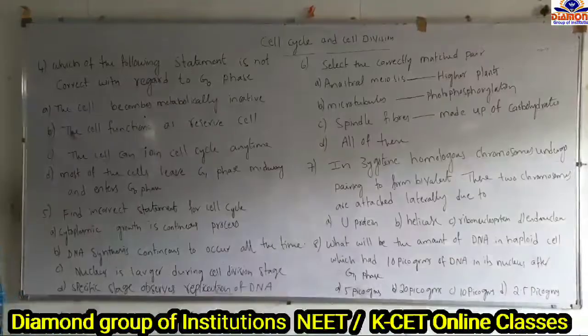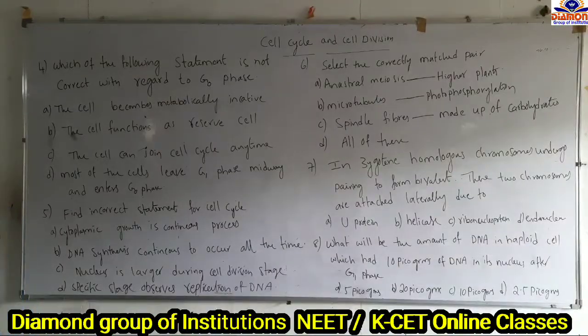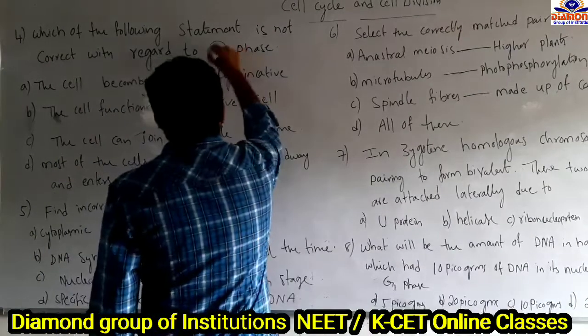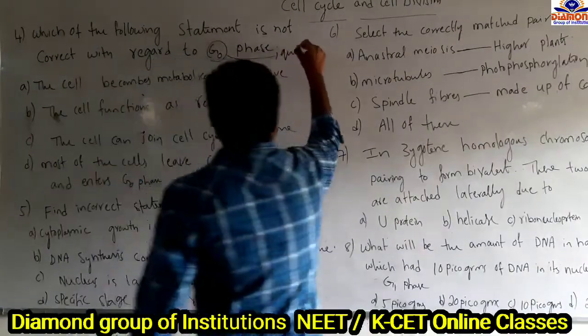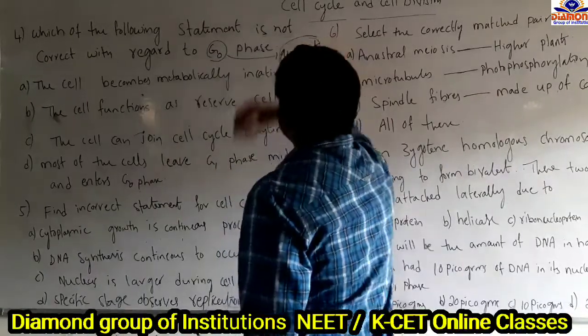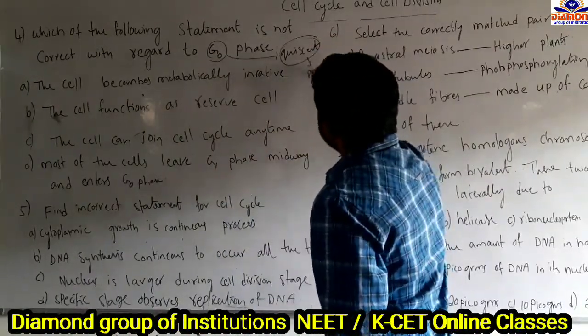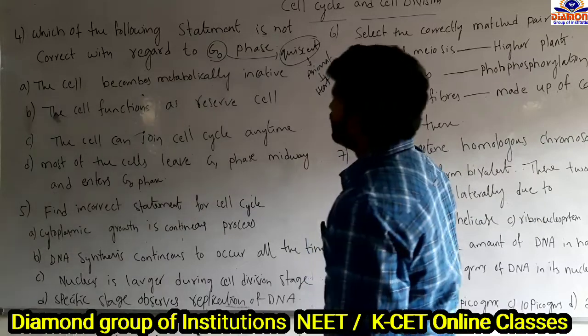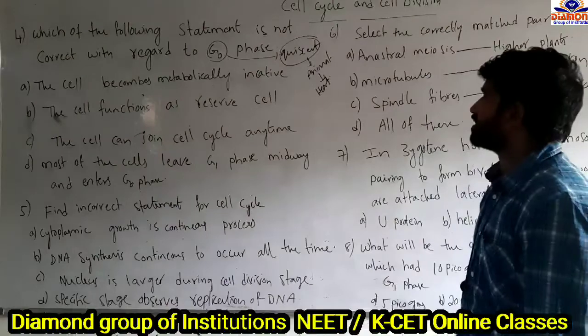Which of the following statements is not correct with regard to the G0 phase? The G0 phase is also called the quiescent phase. In some animal cells, for example heart cells, the cells do not continue the cell cycle and cell division.